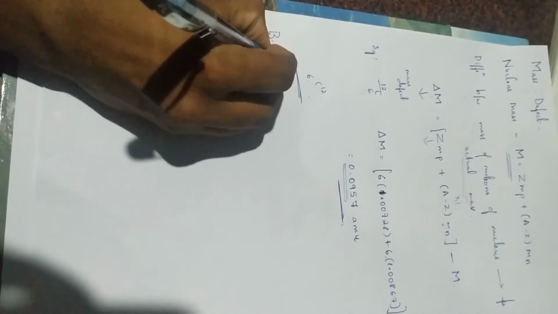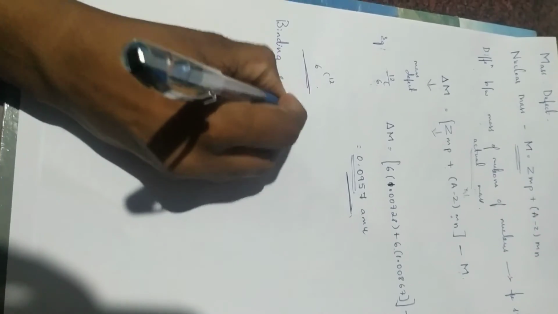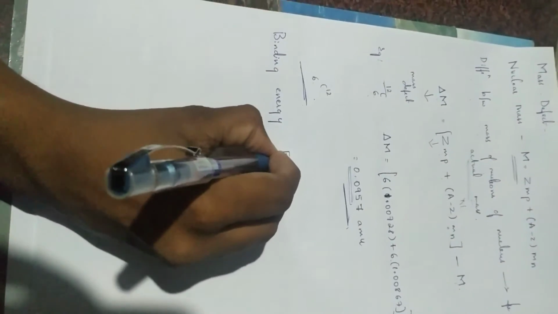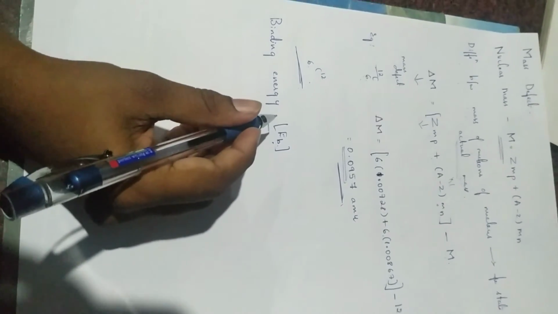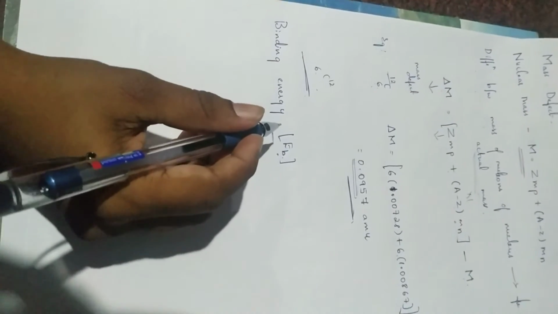So next let's see binding energy. What is binding energy? It is denoted as EB. Binding energy is denoted as EB. Now let us see what binding energy is.